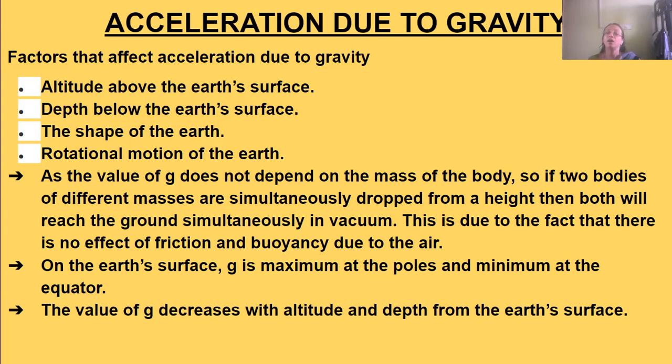As the altitude increases, the distance from the Earth's surface increases, and the value of g decreases. Likewise, if the depth below the Earth's surface increases, the value of g will also decrease. So both ways it is applicable.